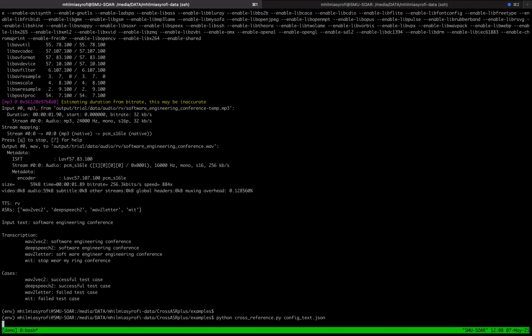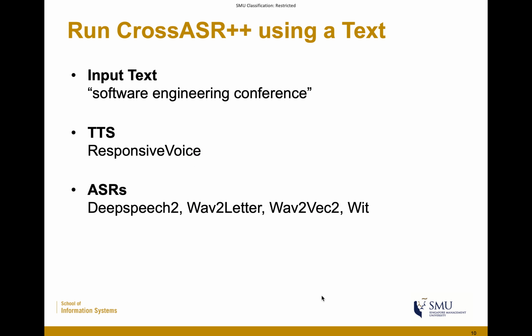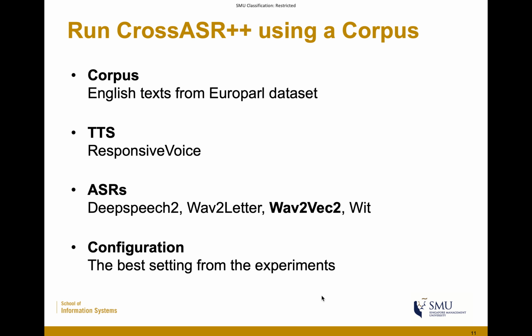It will take a while, so let's move to the next. The important thing is running CrossASR++ using a corpus, which is a list of texts. In this experiment, we want to run CrossASR++ using English text from the Europarl dataset. We use the same TTS and ASRs, and we have a target ASR, Wav2Vec2, and we use the best setting from the experiment for the configurations.